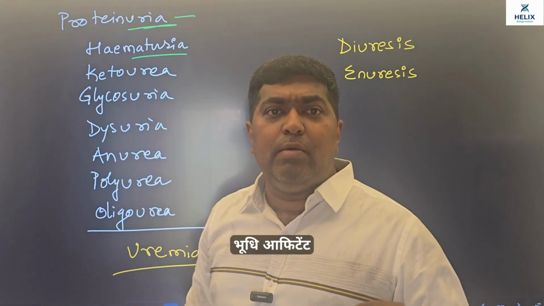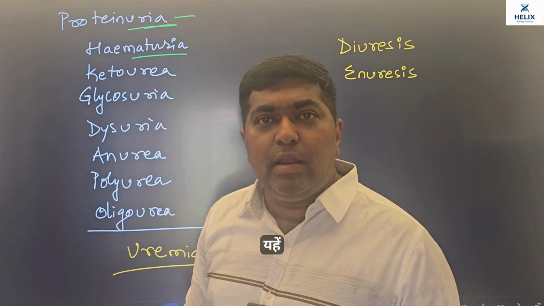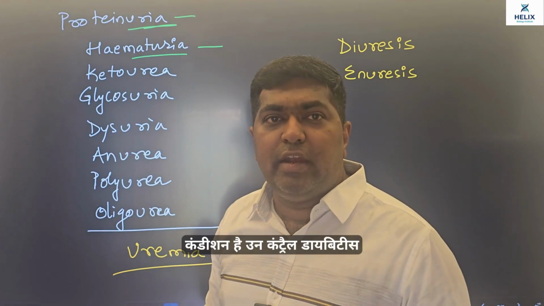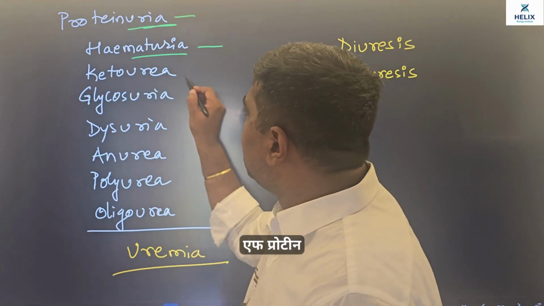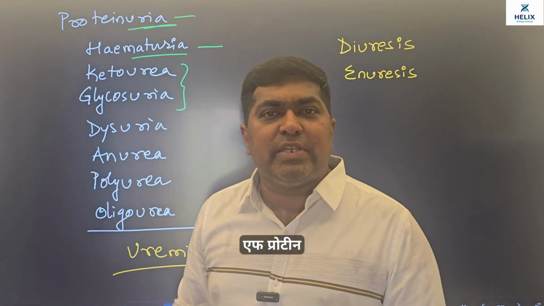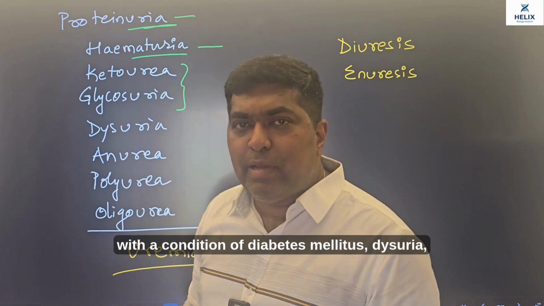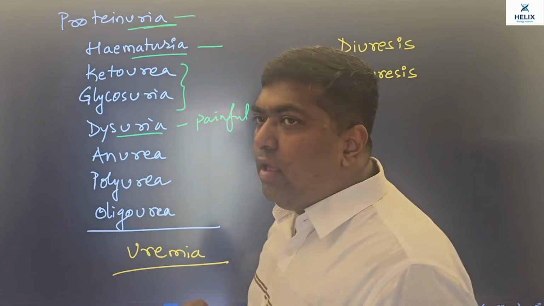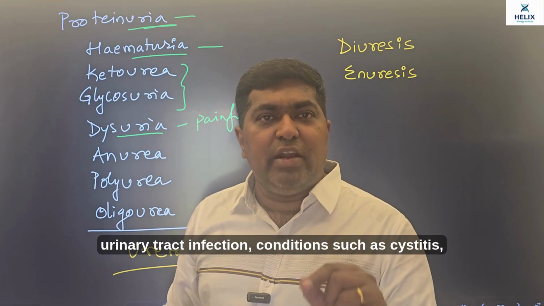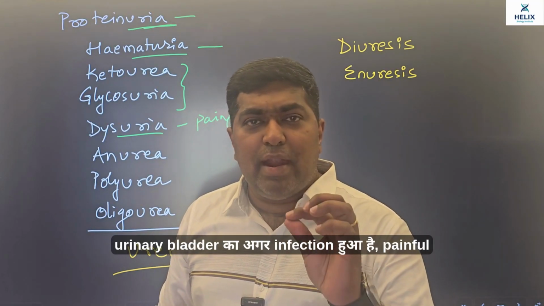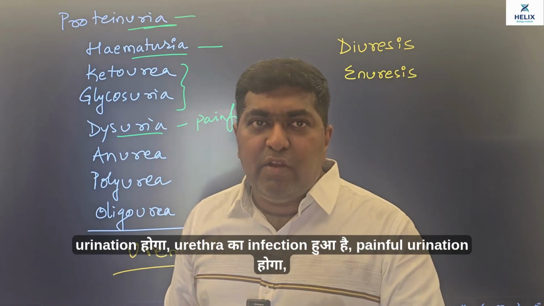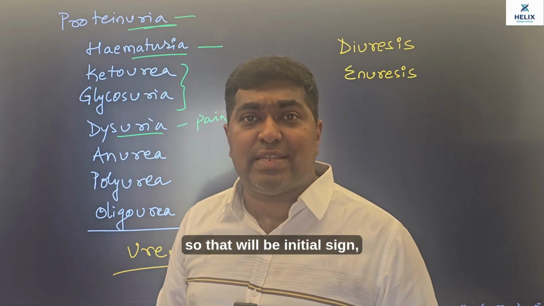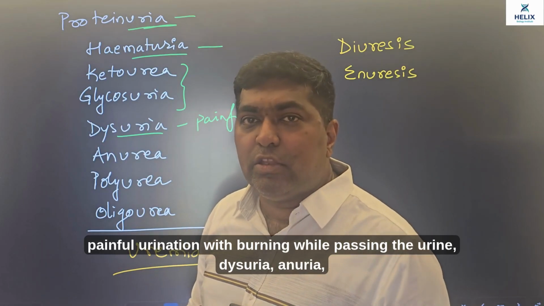RBC in urine, urine turning out to be red in color or red stringent color because of the presence of RBC, hematuria, again indicating towards damage to the glomerulus. Ketonuria, glycosuria, as we said, connected with a condition of diabetes mellitus. Dysuria, that is painful urination. Urinary tract infection, conditions such as cystitis, urinary bladder का अगर infection हुआ है, painful urination होगा. Urethra का infection हुआ है, painful urination होगा. So that will be initial sign, painful urination with burning while passing the urine.